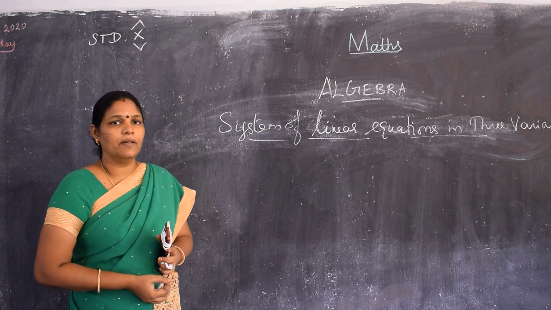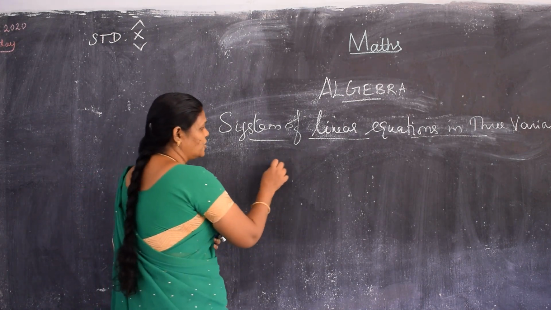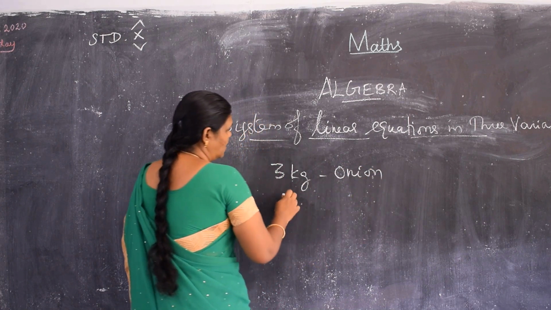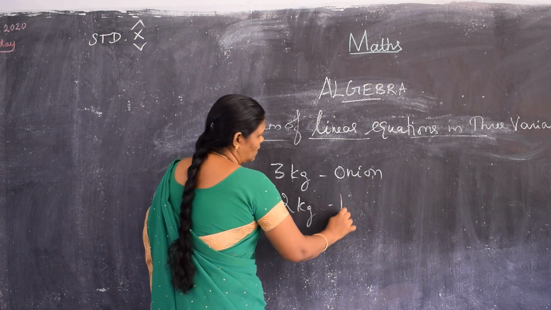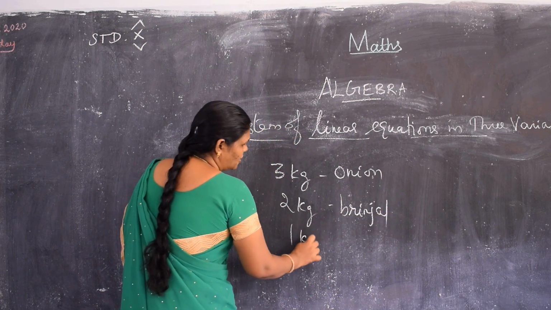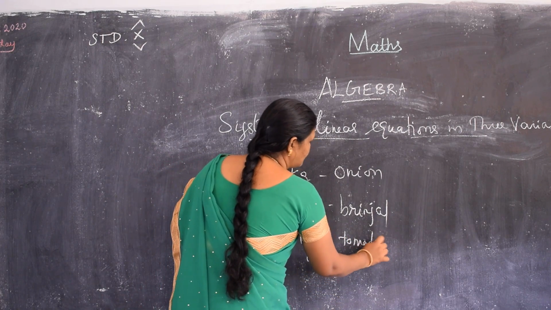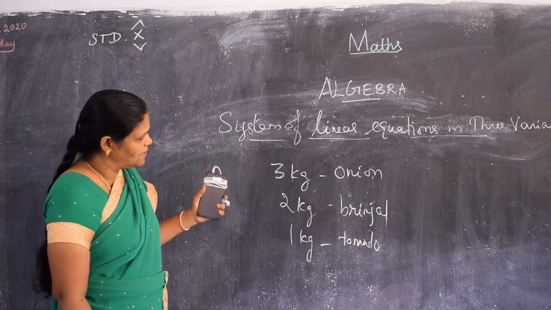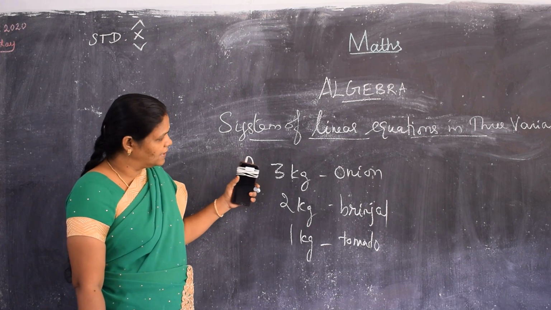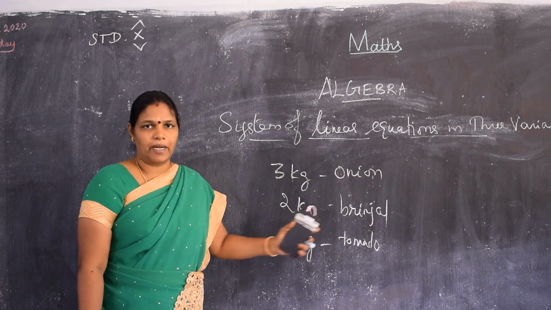For example, your mother is going to the market and she is buying 3 kg of onion, 2 kg of brinjal and 1 kg of tomato.